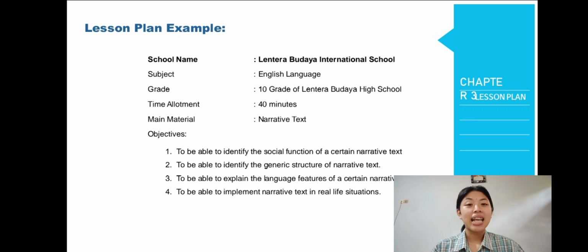Okay, so this is the example of the lesson plan that I made, just like what you see on the screen. My school name is Lentera Budaya International School. The subject is English language, and it's for grade 10. The time allotment for these activities is 40 minutes, and the main material is narrative text. I also provided the objectives, which is that students are able to identify the social functions, the generic structures, the language features, and implement narrative text in their real-life situation.